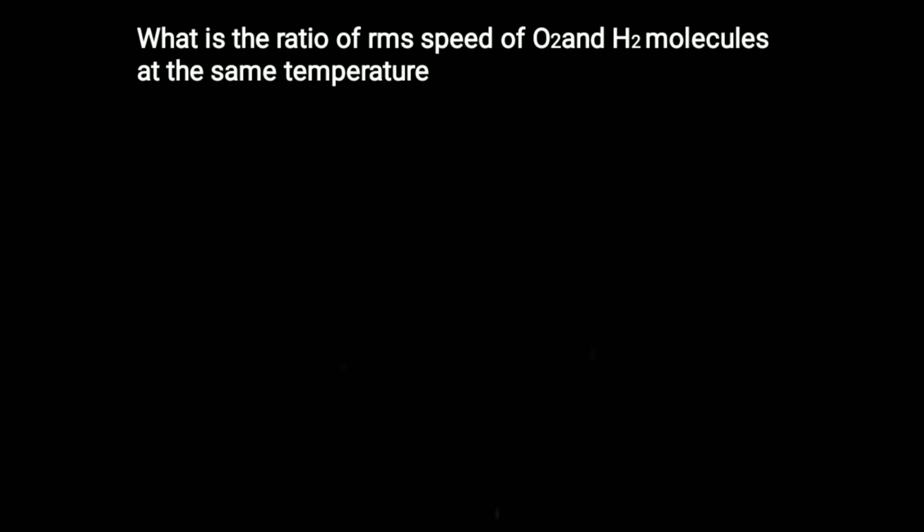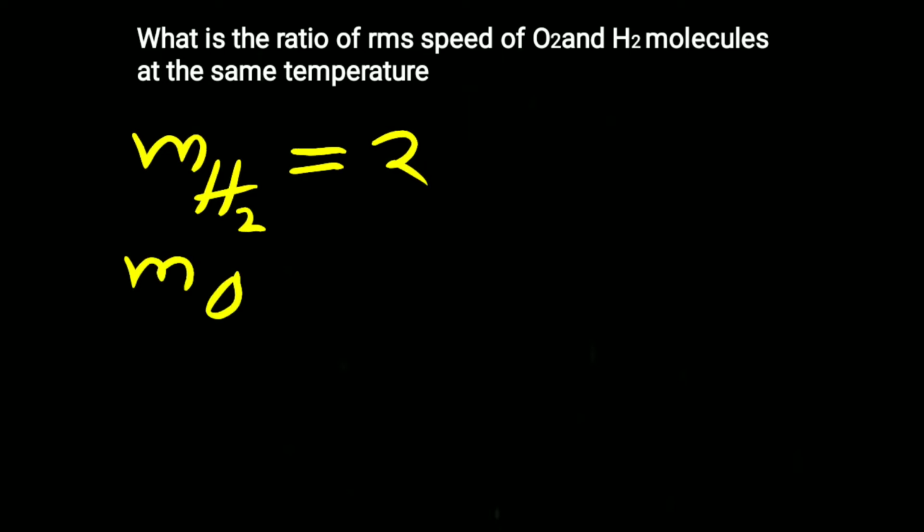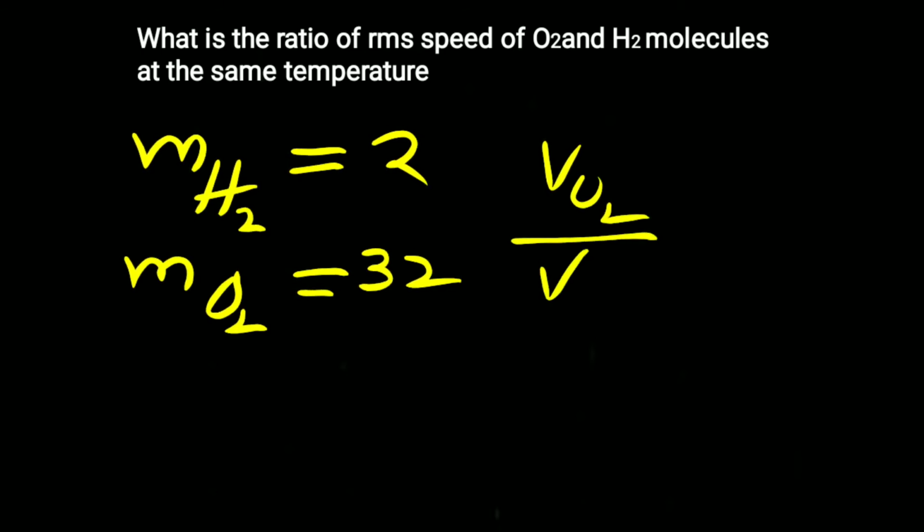Now let us solve one more problem. What is the ratio of RMS speed of oxygen and hydrogen molecules at the same temperature? We know that the molecular weight of hydrogen is 2 and the molecular weight of oxygen is 32, and we have to find the RMS ratio of oxygen and hydrogen.